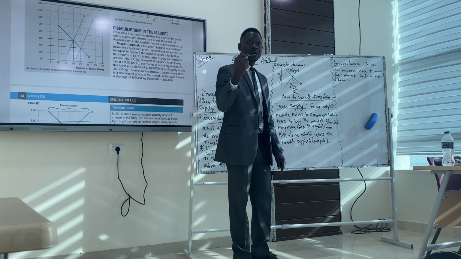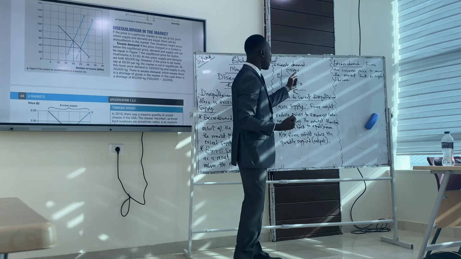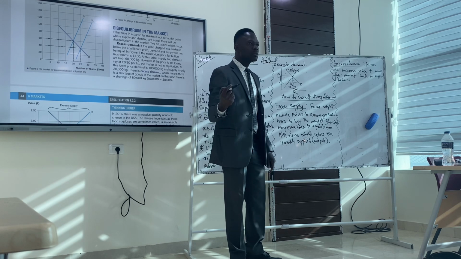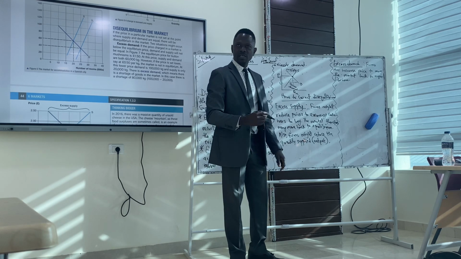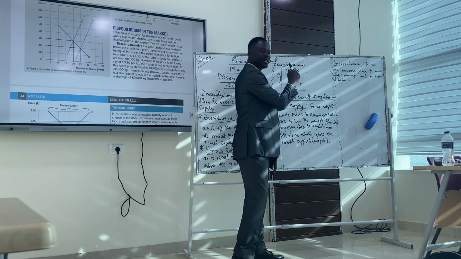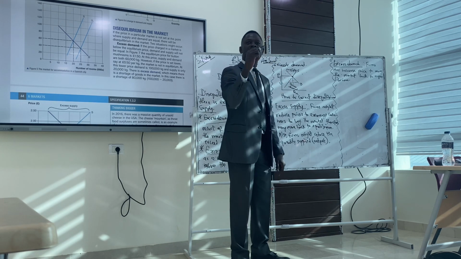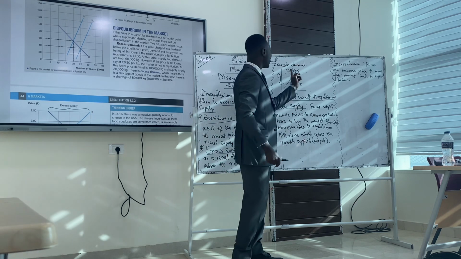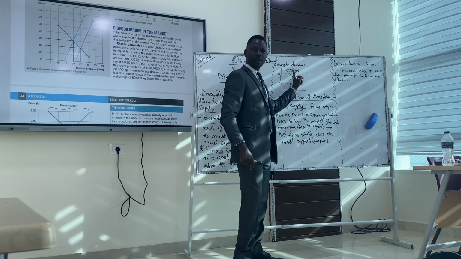So as soon as producers feel that the price is above the market price, it is an opportunity for them to make more. So they want to supply more. Do we understand? Yeah. Supplying more means that there's going to be supply more than demand. If supply exceeds demand, it becomes excess supply. Do we understand excess supply?